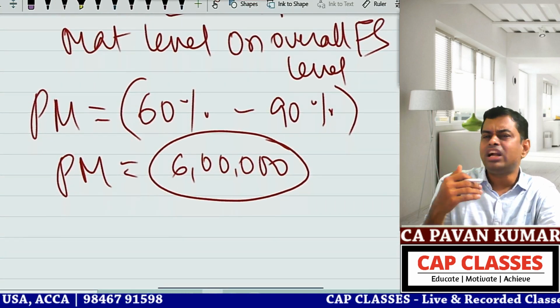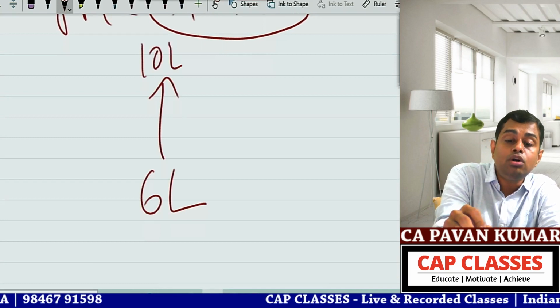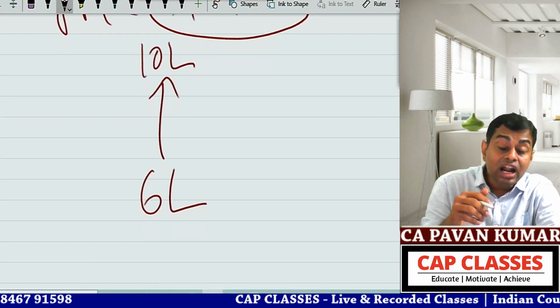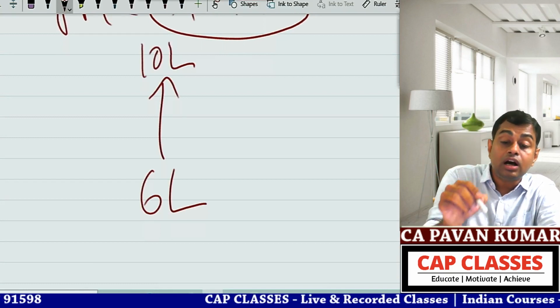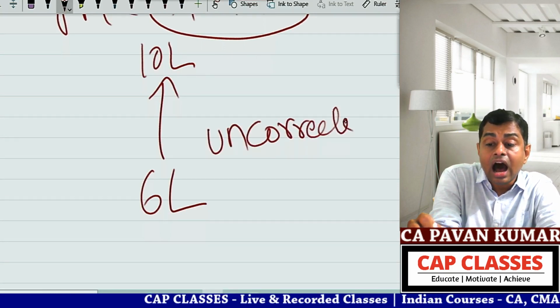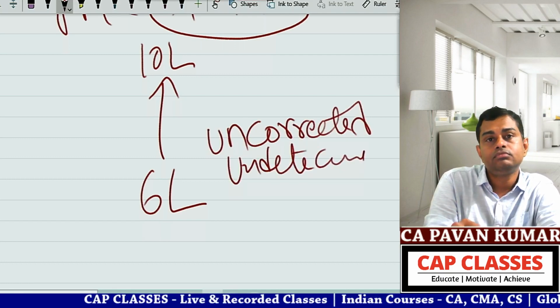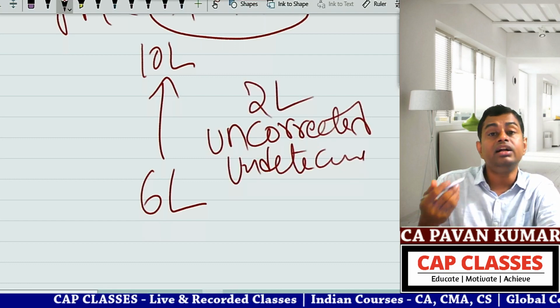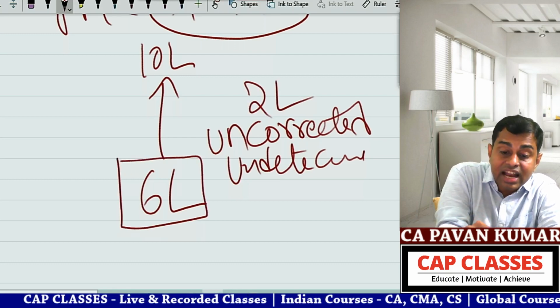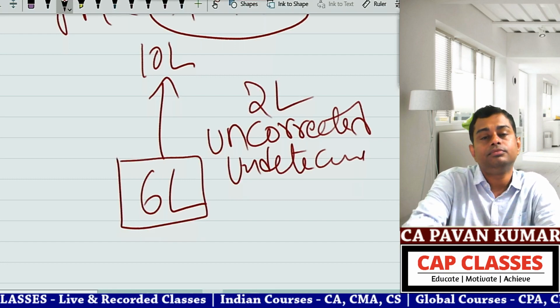So, Pawan sir, what is the intention? From 6 lakhs to 10 lakhs, I want to keep a cushion, so that even if I have some uncorrected, undetected misstatements, say 2 lakh rupees, and I keep 6 lakhs in my mind, even then the total will be 8 lakhs only.